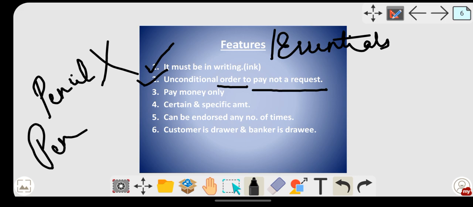So all the negotiable instruments, those are unconditional. That is, the banker will not say, I'm going to pay you the money if you sing in front of me or if you dance in front of me. No, no such conditions are there. It is purely unconditional. Then pay money only. You might have seen lots and lots of checks. There it is not that you pay gold. In a check nowhere it is mentioned that you have to pay 1 kg gold, or 5 securities, 5 shares. No, it is purely money only.